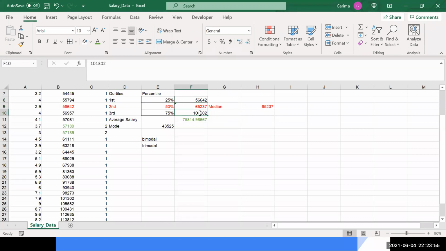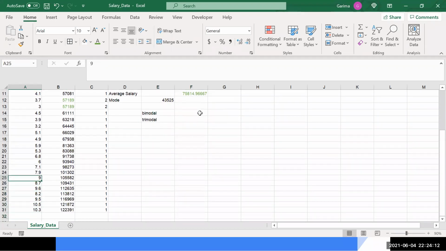So when the experience of the person is less, he gets less salary, but as his experience increases, his salary increases at a faster pace. Based on the experience given here, the salaries are increasing at a faster rate.